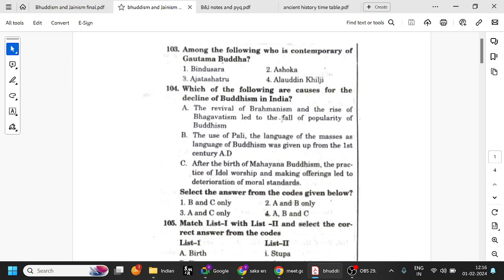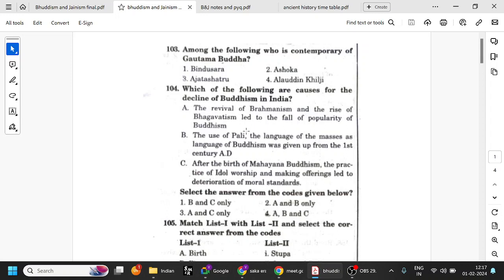Then came the revival of Brahmanism because of the Bhakti movement, because of Adi Shankaracharya and Ramanujacharya. These people came and told that you don't need to do so many complex rituals; just by offering flowers and fruits to God, you can reach God. So the revival of Brahmanism and the rise of Bhagavatism, which is also part of the Bhakti movement, led to the fall of popular Buddhism. This is correct. The use of Pali, the language of the masses, as the language of Buddhism was given up from the first century.